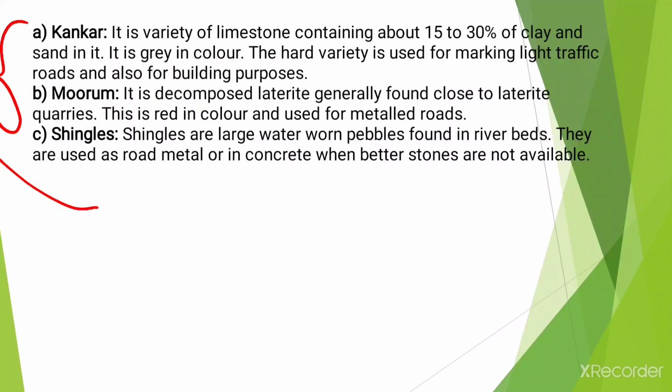Okay, then after that, Murum. It is decomposed laterite, generally found close to laterite quarries, and this is red in color and used for metalled roads. Okay, and the last one is shingles, and shingles are large water worn pebbles found in river beds, and they are used as road metal or in concrete when better stones are not available.